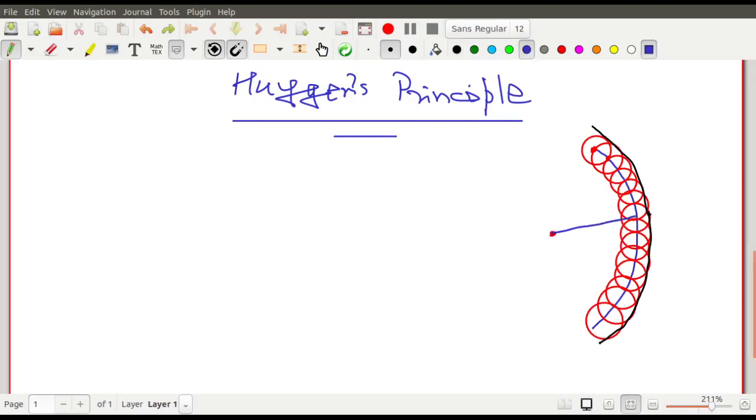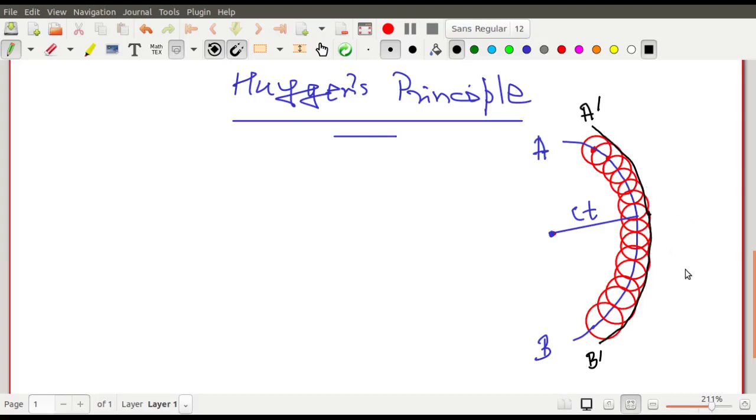So after a time t, the distance traveled by the waves from here is ct, and this is your primary wavefront. এটাকে আমরা primary wavefront বলছি. The first wavefront that I consider is my primary wavefront, and this black one I call the secondary wavefront. And again, from the secondary wavefront all the points will emanate spherical waves, and if you join them you will get the next wavefront.